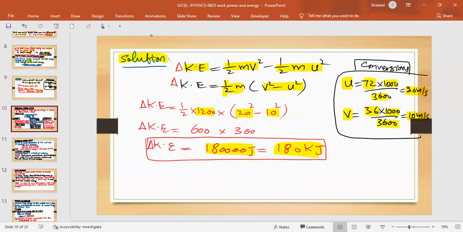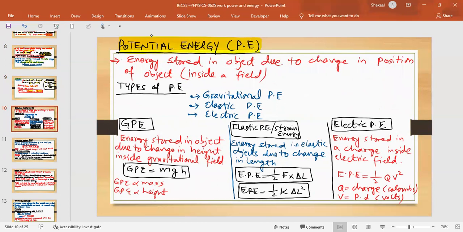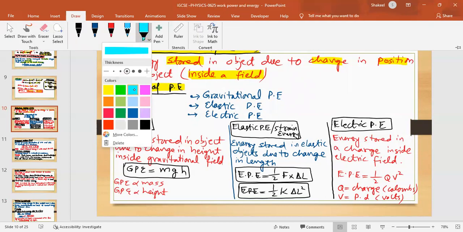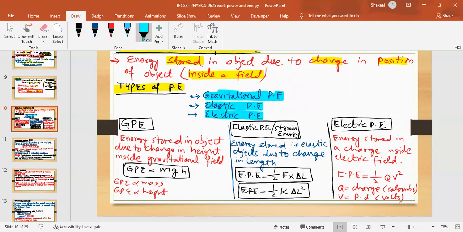Okay, moving forward to the next important energy, which is potential energy. Potential energy is energy stored in the object due to change in position of the object inside a field. And there are three types of potential energy. The first one is gravitational potential energy, the most common one. The next one is elastic potential energy, and then electric potential energy. So we have to take a review of all of them now.